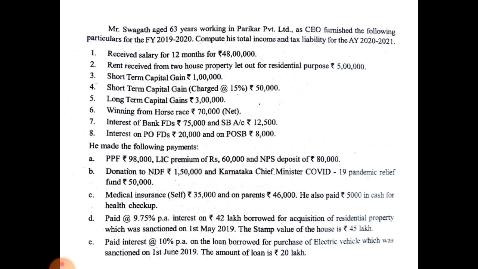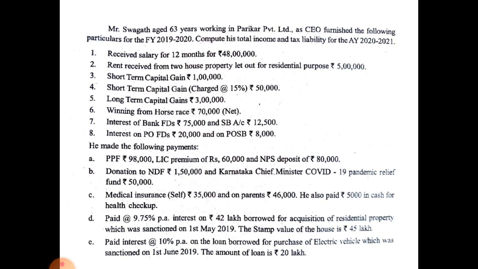In this problem, gross salary for 12 months is given as 48 lakh. From this you have to deduct standard deduction under section 16(ia), 50,000. When you deduct that 50,000, you get income from salary, rupees 47 lakh 50,000.